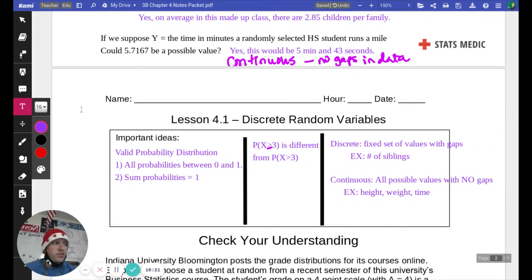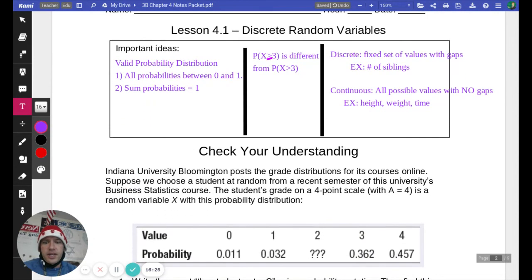So make sure you have all those notes. You'll work in class on the check for understanding here about Indiana University in Bloomington. Go Hoosiers. And answer these questions. So let your teacher know if you have any questions as we get back into notes over probability. See you soon.